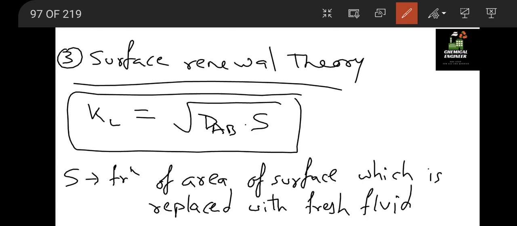I think I have covered all the theoretical knowledge related to these theories in the videos of the mass transfer course. So please refer to those if you don't know what these theories are and what they state.